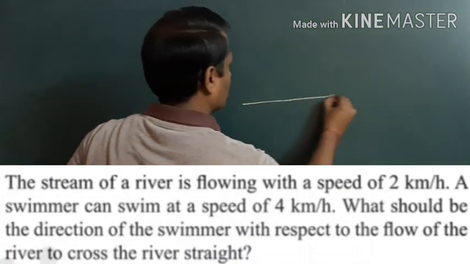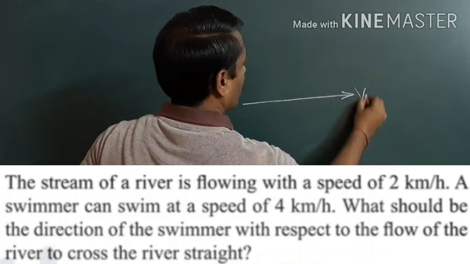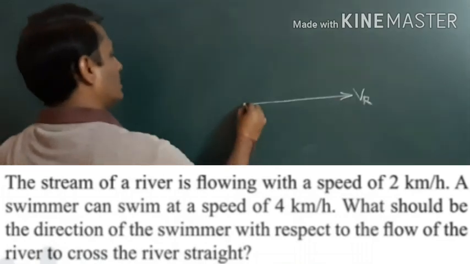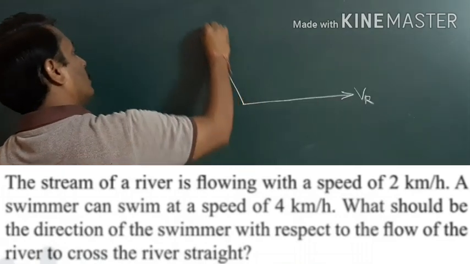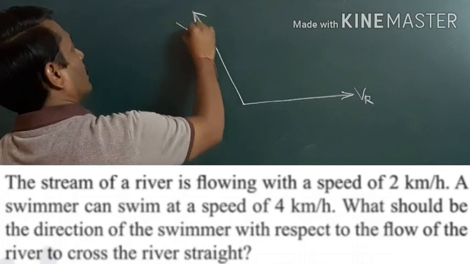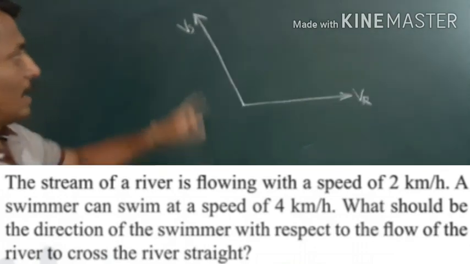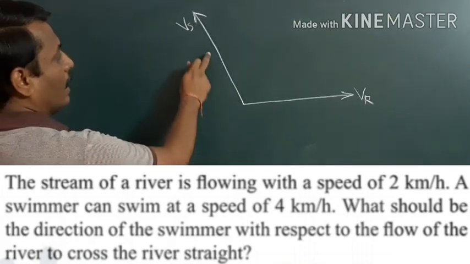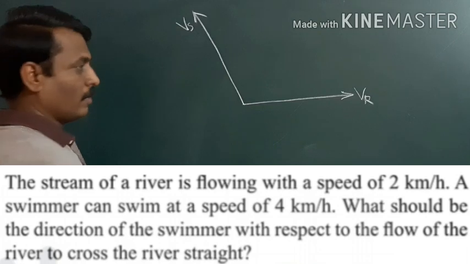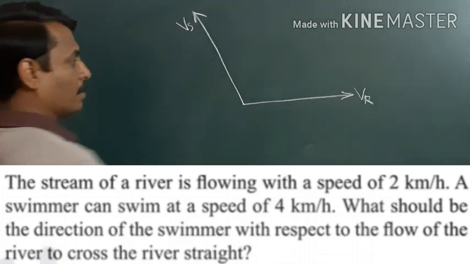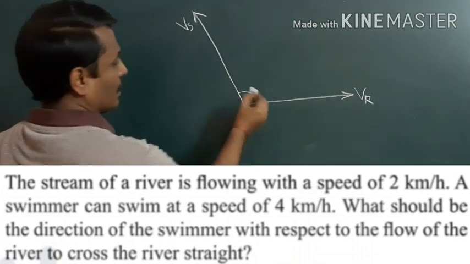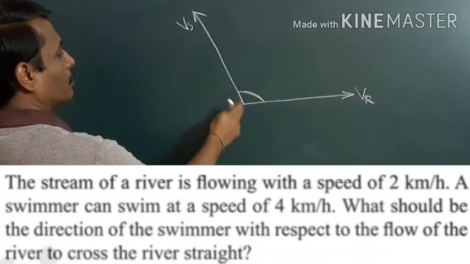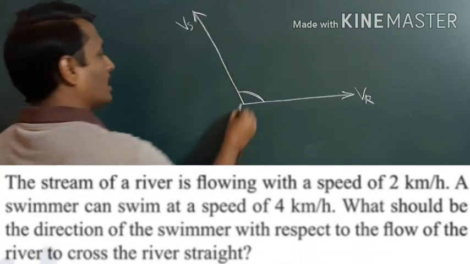Suppose this is the direction of flow of river. I will write it as Vr. Vr is speed of river. And this is the direction of swimming. I will write it as Vs. Now the question is, what is the angle made by swimmer with respect to flow of the river? We have to find this angle so that the swimmer reaches the other side of the river straight.